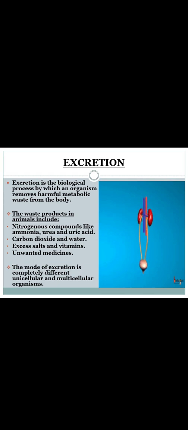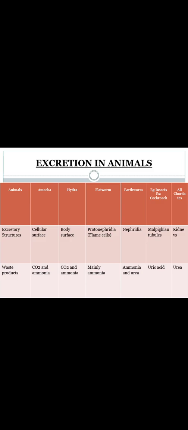And here in the image you can see the structure of the excretory system, the urinary system, in humans. Now, this is a table which gives brief information about excretion in different animals: animals like amoeba, hydra, flatworm, earthworm, insects like cockroach, and all chordates. Coming to the excretory structure in amoeba, it is the cellular surface.